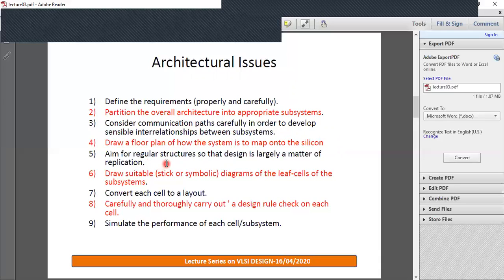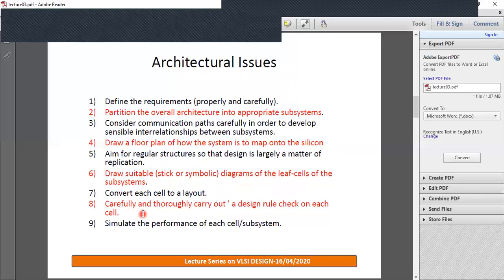The next guideline is to aim for regular structures so that the design is largely a matter of replication. When you start the design of subsystems, you should aim to use regular structures so that they can be reused for the design of other subsystems. The next guideline is to draw stick diagrams of the leaf cells of the subsystem and convert those stick diagrams to layout.